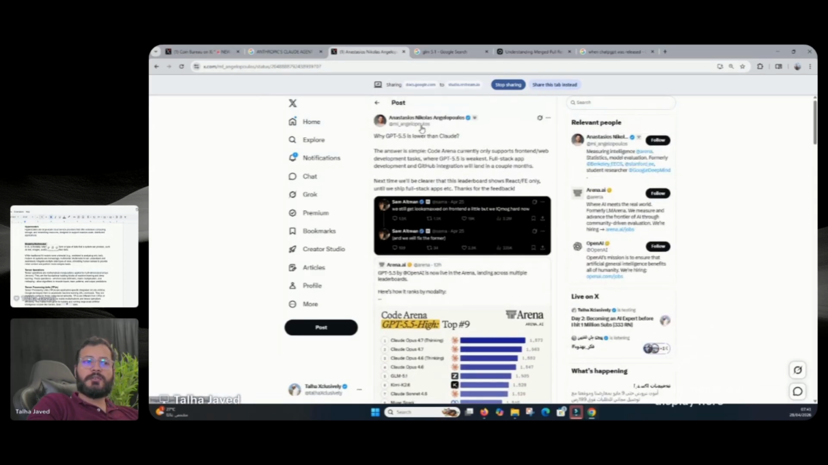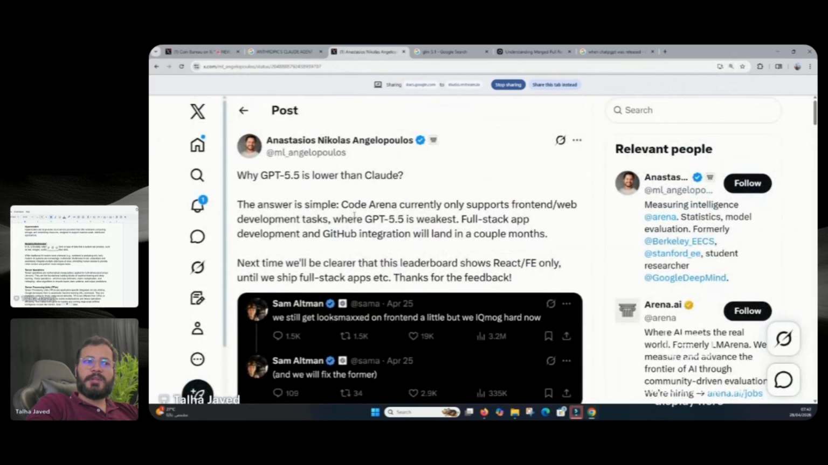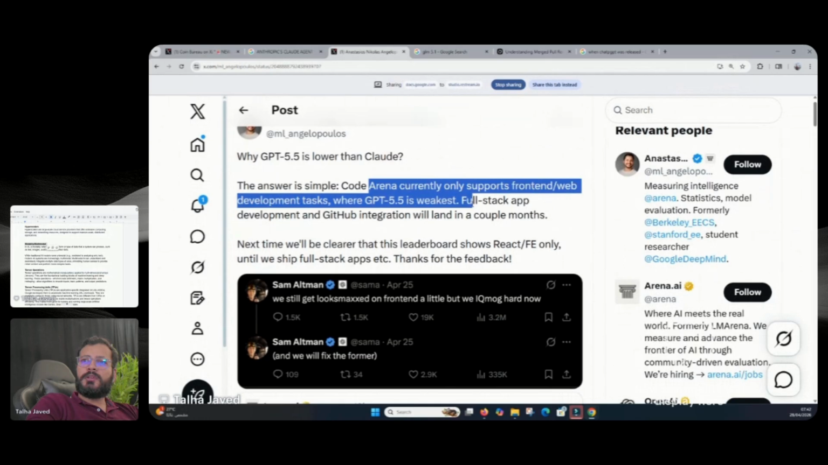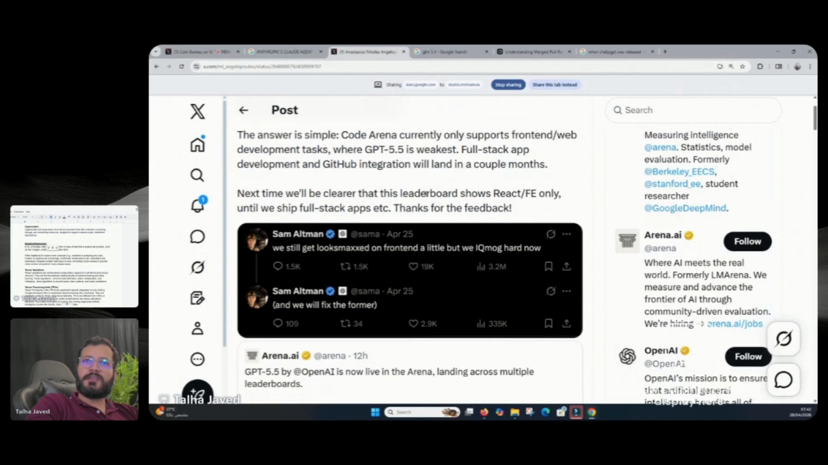This person over here broke it down well. He says the answer is simple. Code Arena currently only supports front end web development tasks, where GPT 5.5 is weakest. Full stack app development and GitHub integration will land in a couple of months. Okay, so that's the reason. Next time it will be clearer that this leaderboard shows React front end only until we ship full stack apps. Thank you for the feedback.